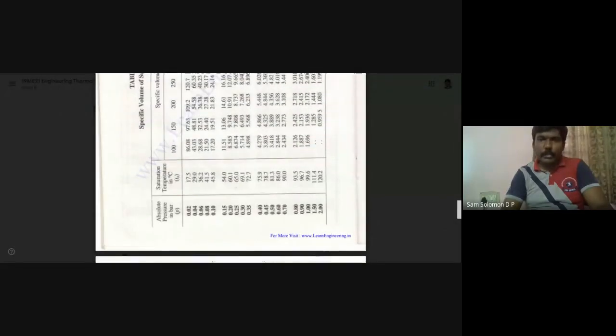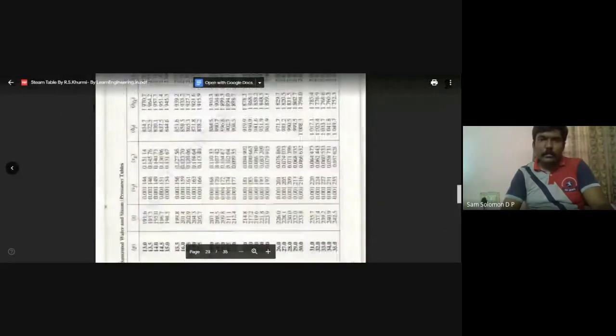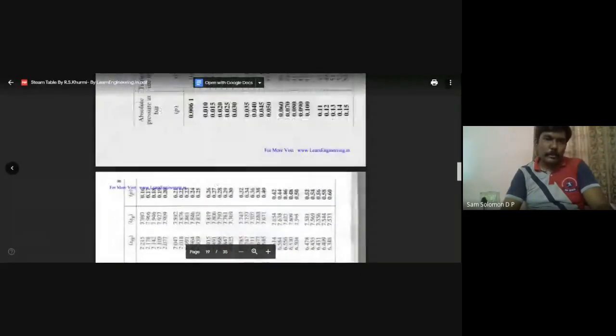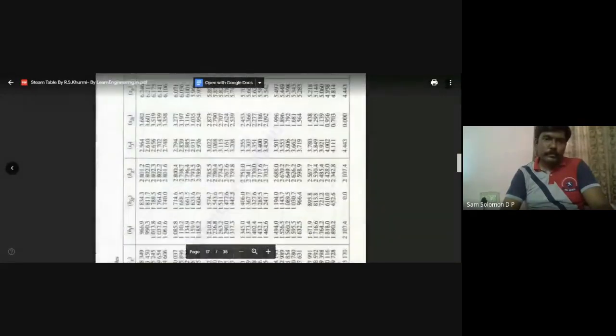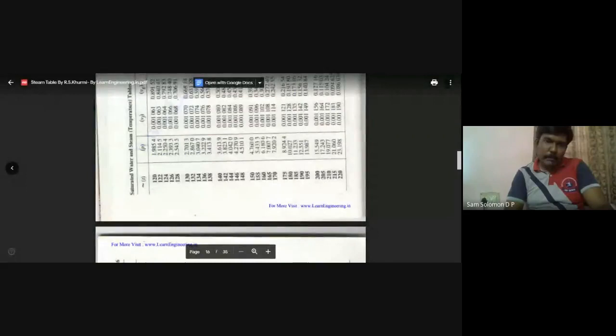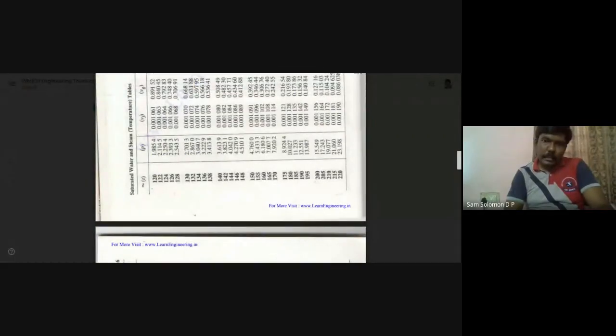One thing I forgot to tell you here. We have to look at the pressure also. First 200, okay, here it is. So for 200 degrees centigrade, the corresponding pressure is 15.549 bar. Don't forget this, make a note of this also. Because in table number 3, everything is mentioned in terms of pressure.